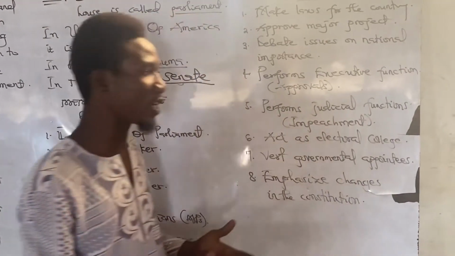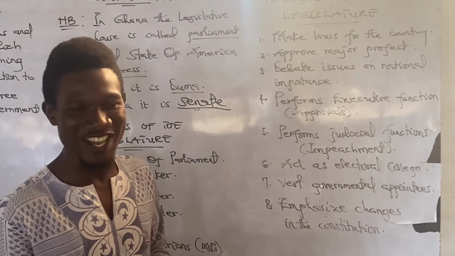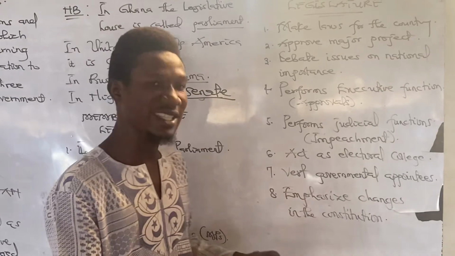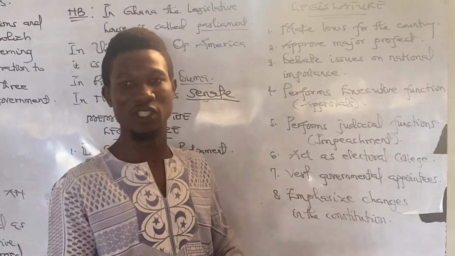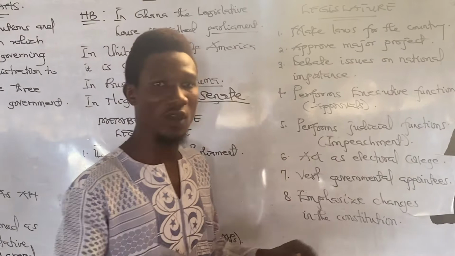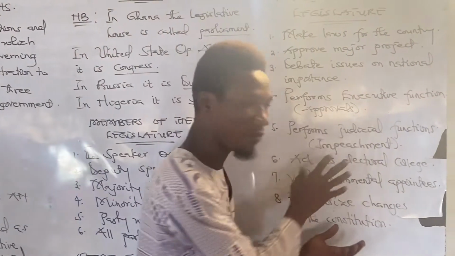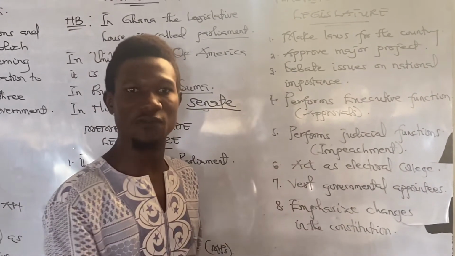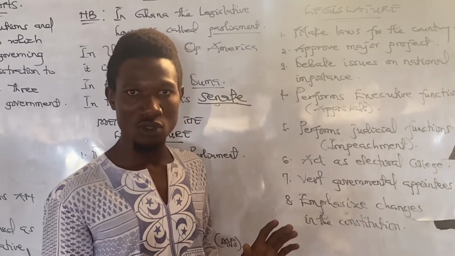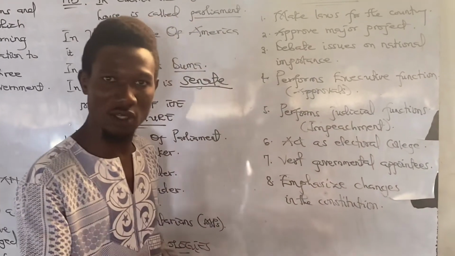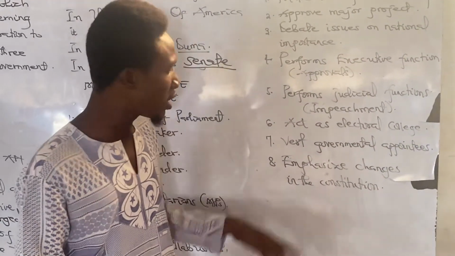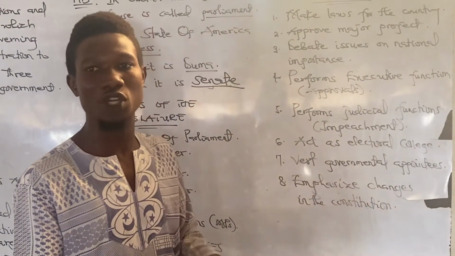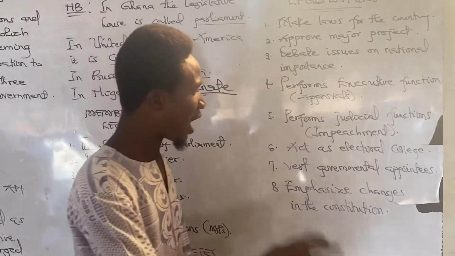Then they perform judicial functions, which means they can undertake impeachment. What do we mean by impeachment as a terminology? Impeachment is demoting any governmental official from position before his tenure ends. If an individual is found incompetent of doing the job we entrusted into their hands, or the position we voted to give them is not being handled well, the legislature can have that kind of power.